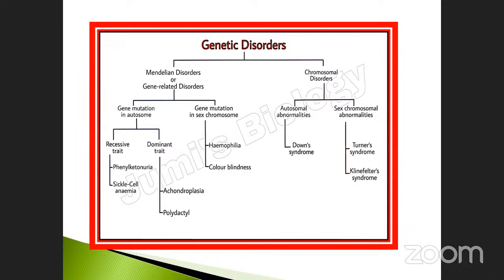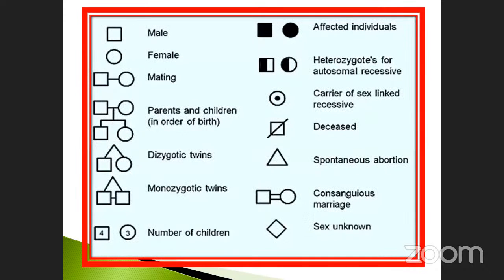Okay, my dear students, listen. See, there are so many simple symbols. When we draw a small square, it is called male. Suppose we put a simple round, it is female. Opposite is, listen here, if it is filled in dark, it is an affected individual. If it is a male, when you put it like this, this is the affected one. The female is also the same: when it is affected, you completely fill in the color. That is called the affected one.